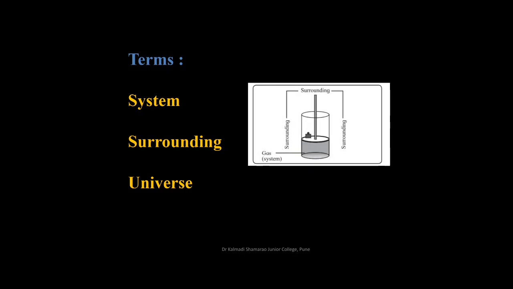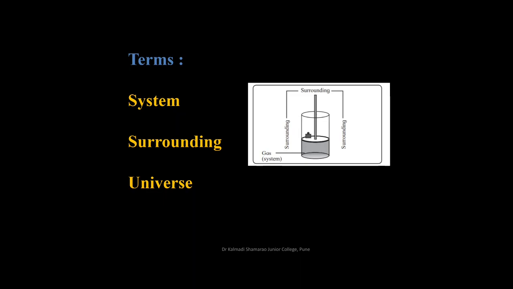Now, let us study what is system, surrounding, and universe. Consider a gas enclosed in a cylinder equipped with a movable piston. As shown in figure, if we study the change in volume of a gas, amount of energy released or gained by a gas when pressure is varied by putting a certain mass on the piston.